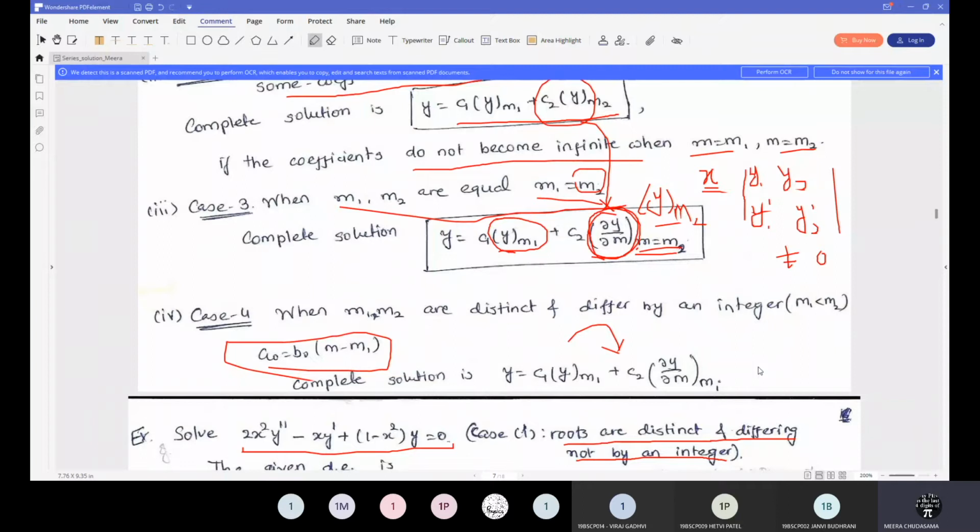Yes, ma'am. What are you getting? x is equal to 0 as the first singular point. Yes, and then both of the others are also infinite. x minus 1 and x. Why have you considered 1 point? I asked you to check for the 0 point, no? Yes, I have checked for the 0 point only. So what have you considered?